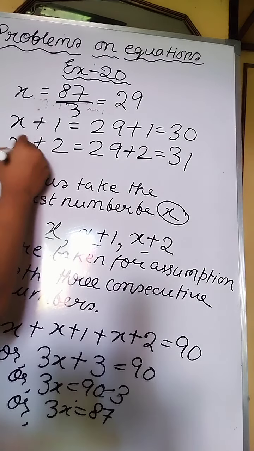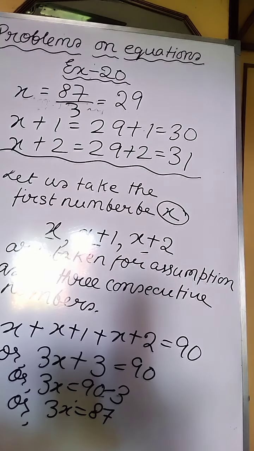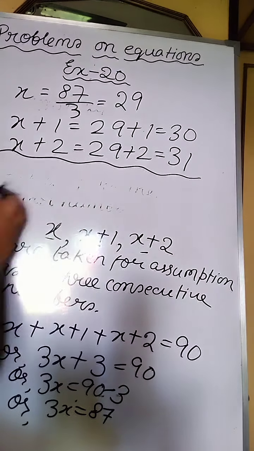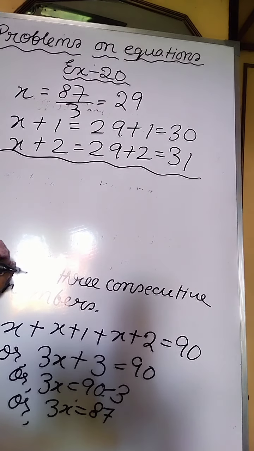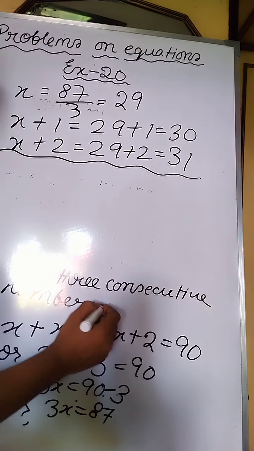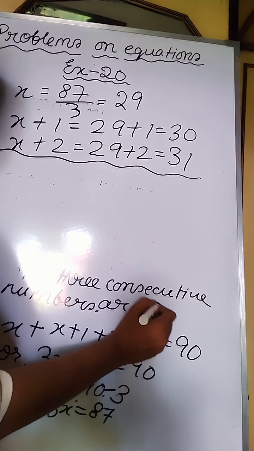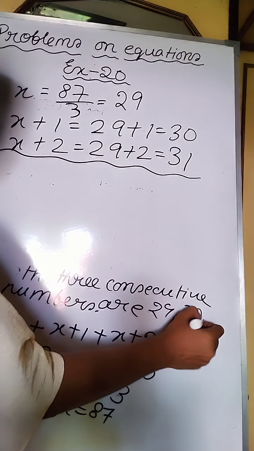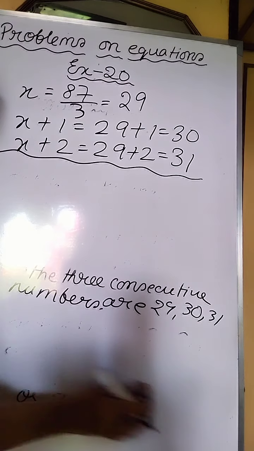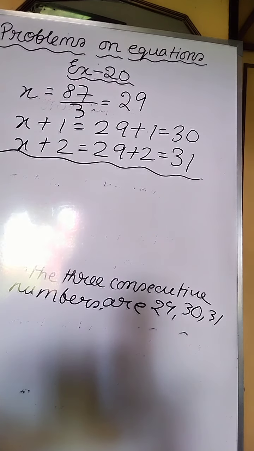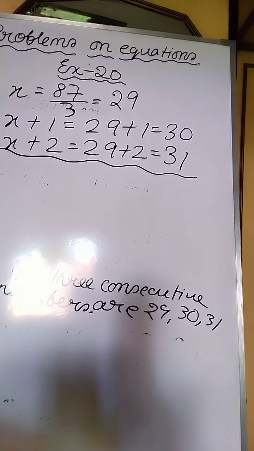So the three consecutive numbers are 29, 30 and 31. In this way you will solve the sums. This will be the answer of sum number 1. In this way we will solve problem sums on equations.